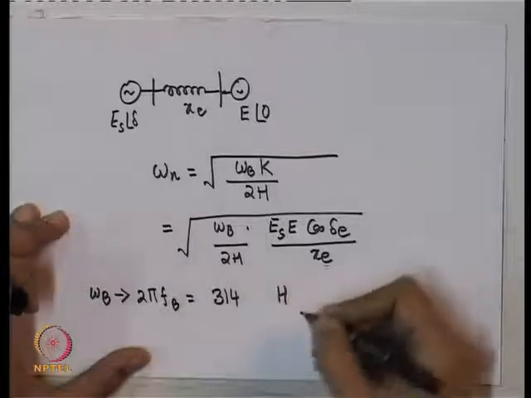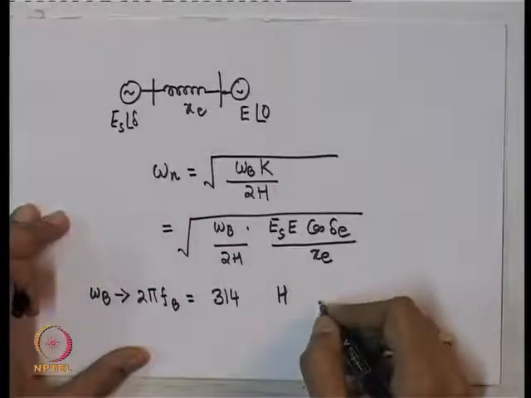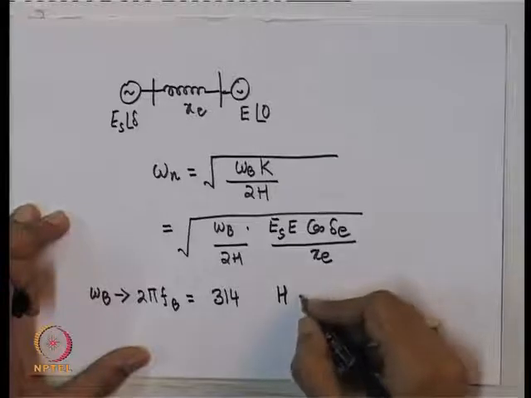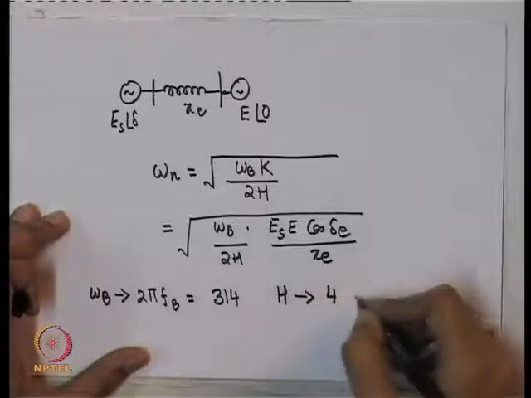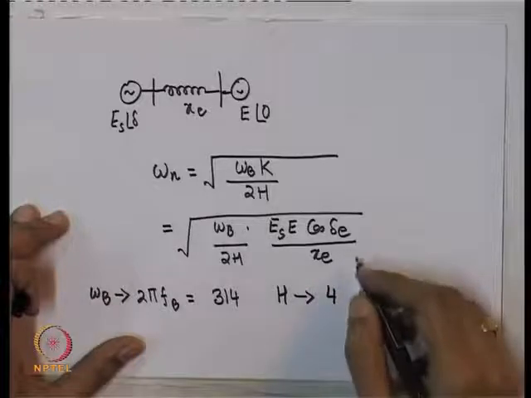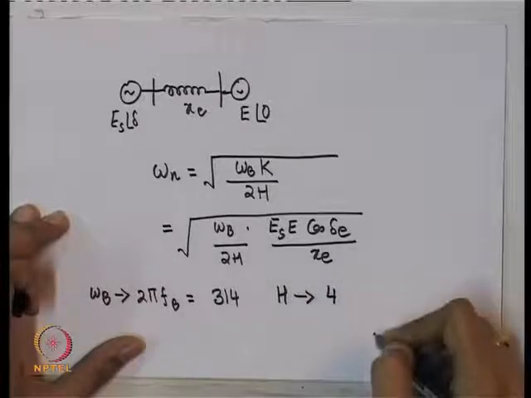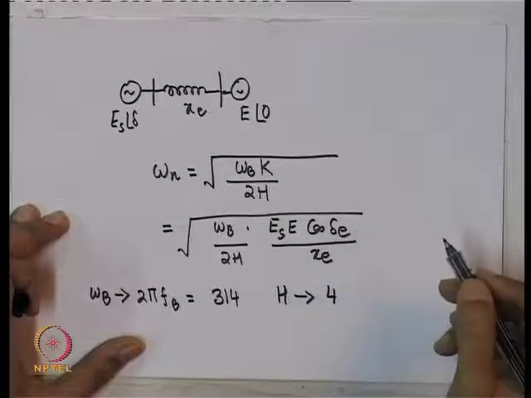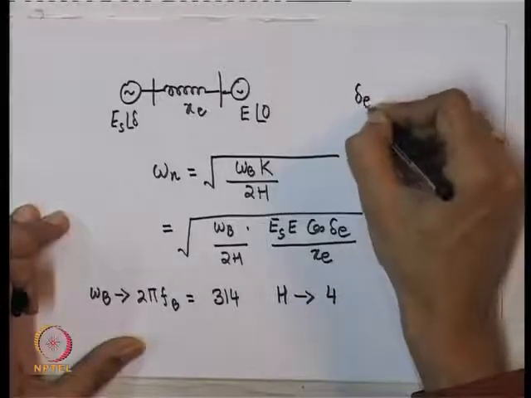H, the typical value of the inertia constant of a machine, let us say it is 4 megajoules per MVA. Let us say ES and EB are 1, cos delta E, let us say delta E is 50 degrees.